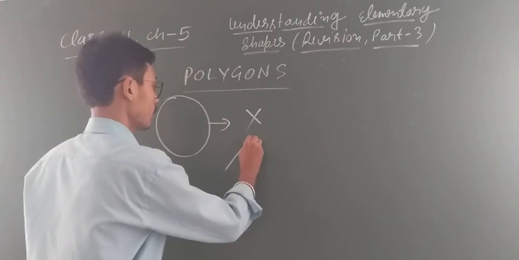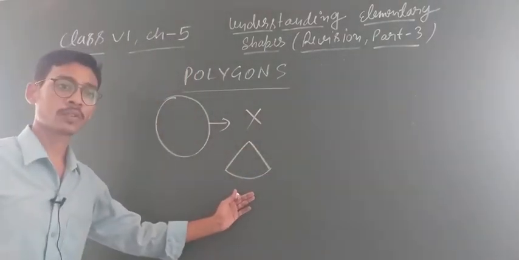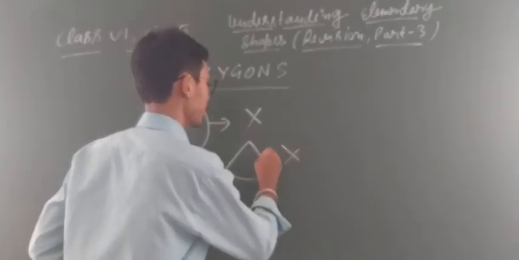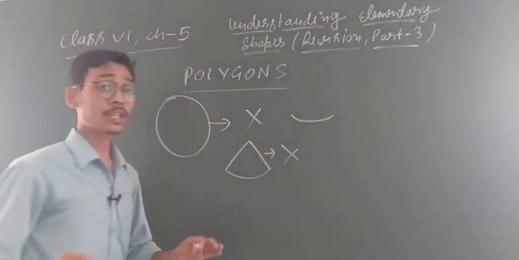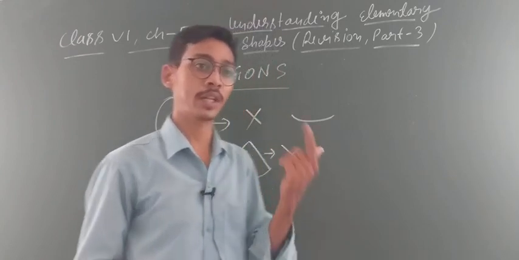Same diagram. Is this also a polygon or not? No, this is not a type of polygon. Why? Because here a curve is given. Curve is like that. The condition is the line should be straight. The line should not be curved. Line should be straight. Clear?